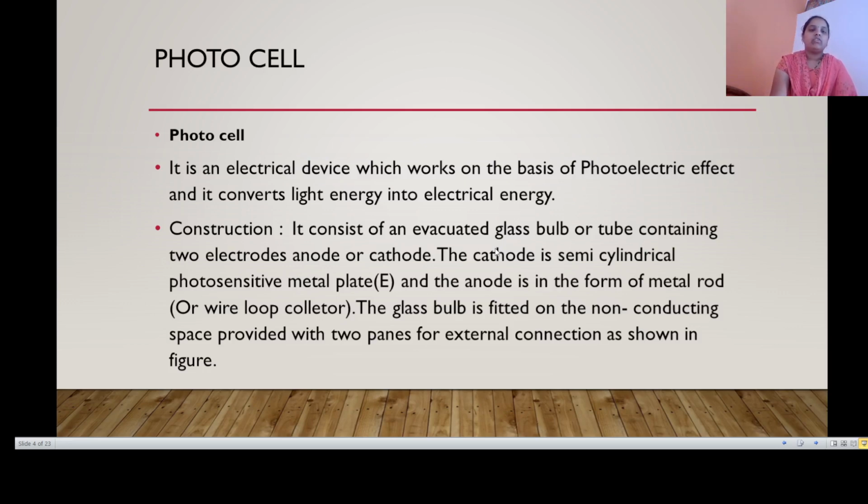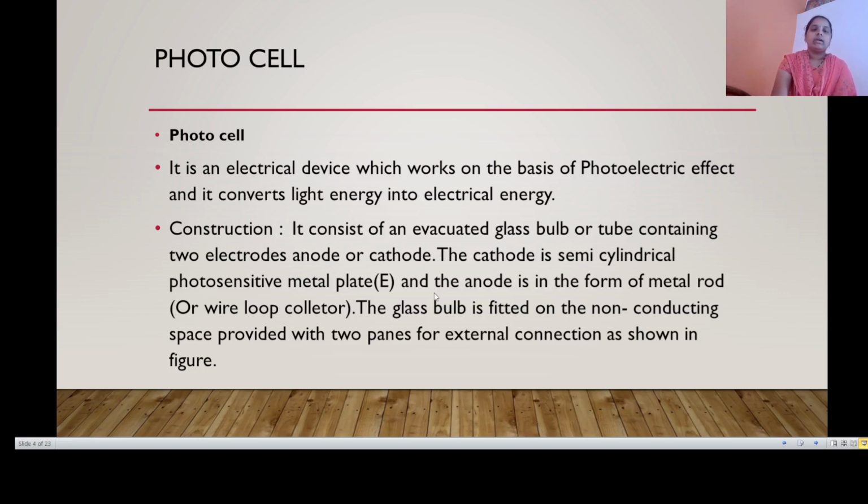Construction of a photocell. It consists of an evacuated glass bulb or tube containing two electrodes, a cathode and an anode. The cathode is a semi-cylindrical photosensitive metal plate, the emitter, and the anode is in the form of a metal rod or wire loop, the collector.